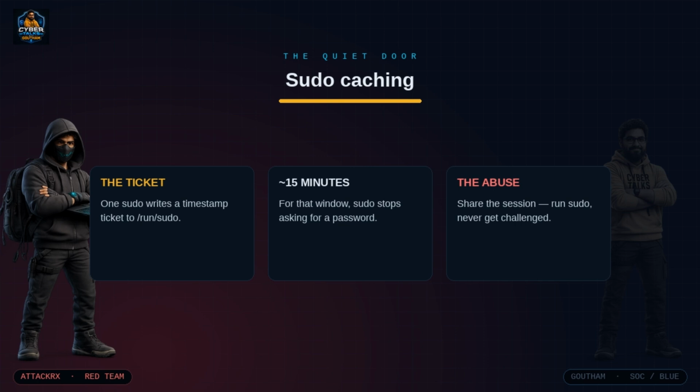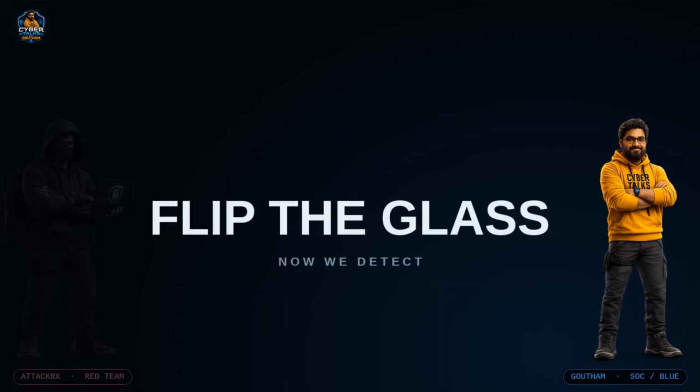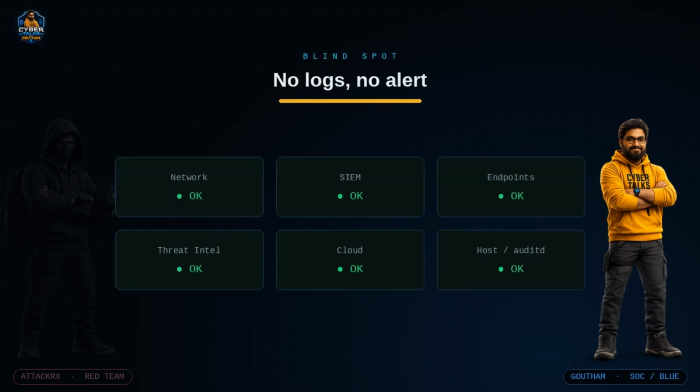Attackers even keep a public catalog of these tricks, trusted programs that can be turned into shells. It's called GTFOBins. Now there's a second door in this technique, a quieter one, and it's the part most people miss. It's the caching in sudo caching. When you run sudo and type your password, sudo doesn't ask again for the next 15 minutes. It writes a timestamp into /run/sudo, and for that window sudo just trusts you.